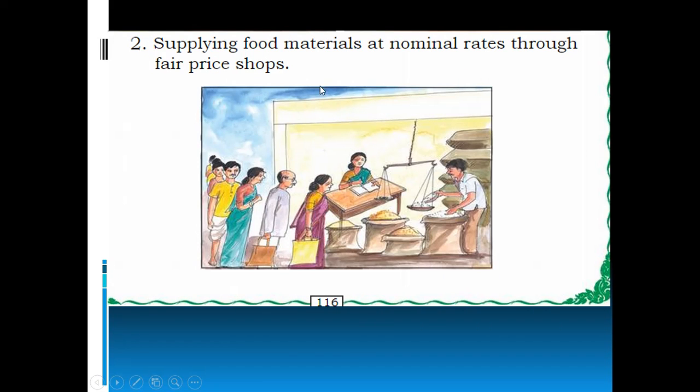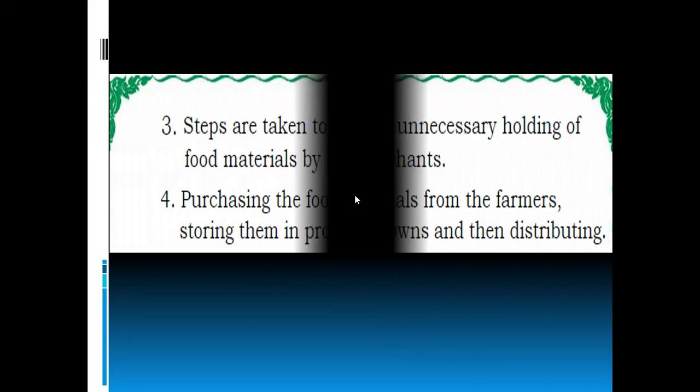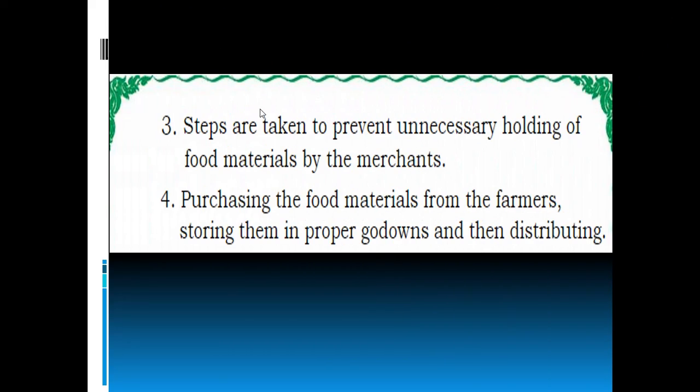Next, supplying food materials at nominal rates through fair price shops, like the ration shop. Steps are also taken to prevent unnecessary holding of food materials by the merchants. Merchants means those who sell the foods.